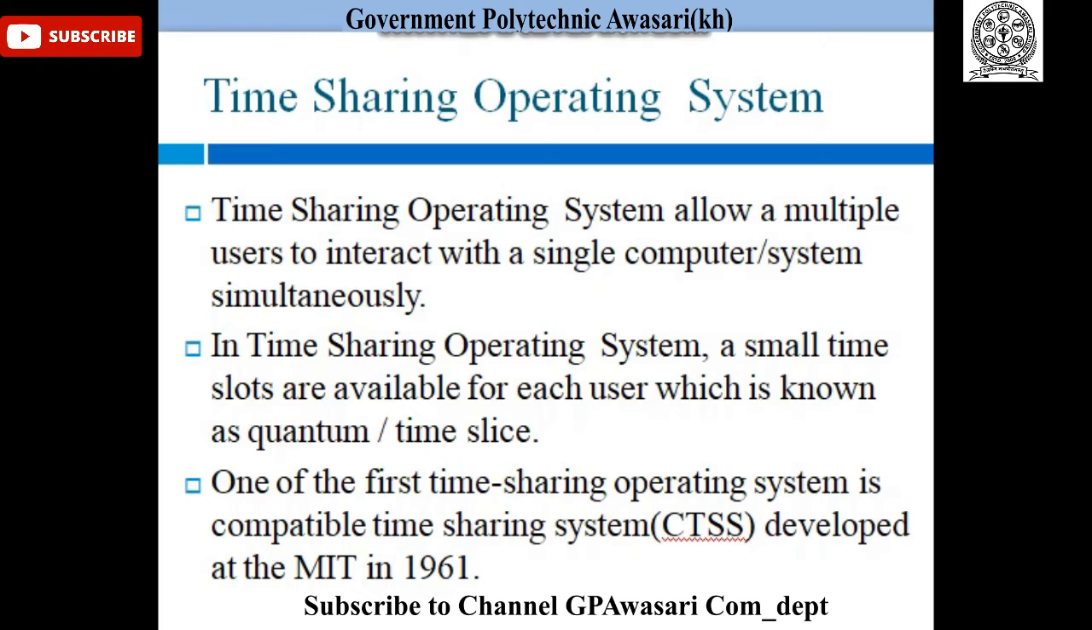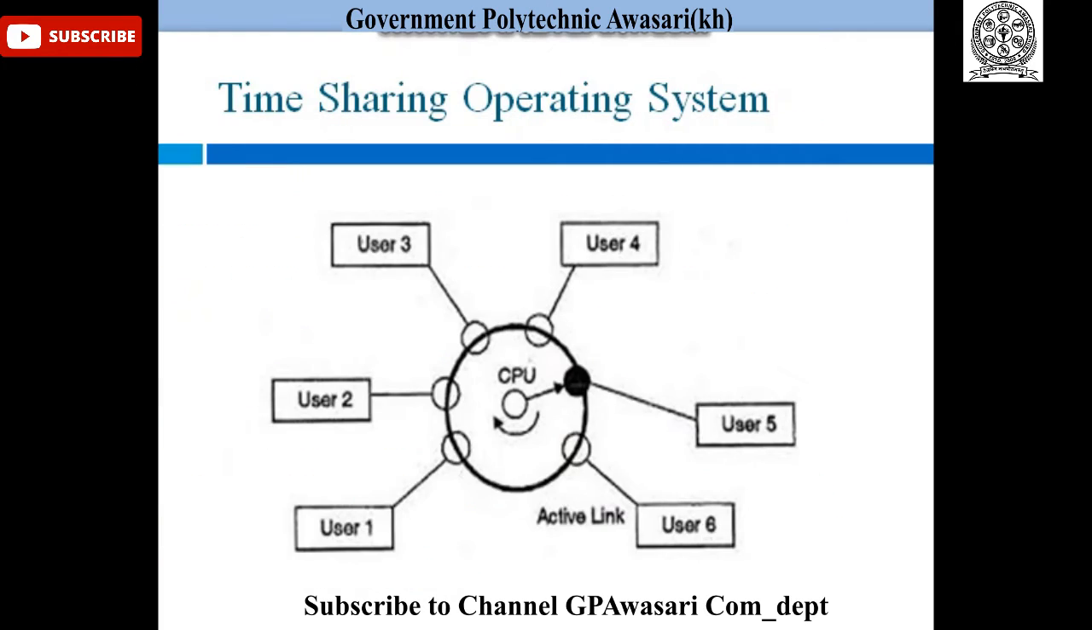Now, let's see which one is the first time-sharing operating system. One of the first time-sharing operating systems is Compatible Time-Sharing System, abbreviated as CTSS, developed at MIT in 1961.